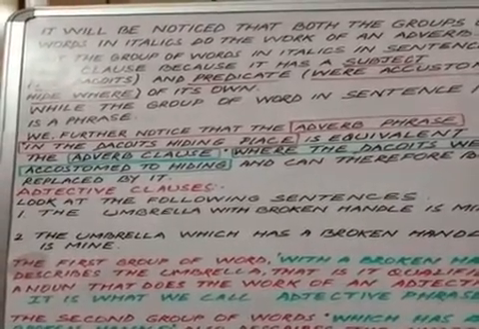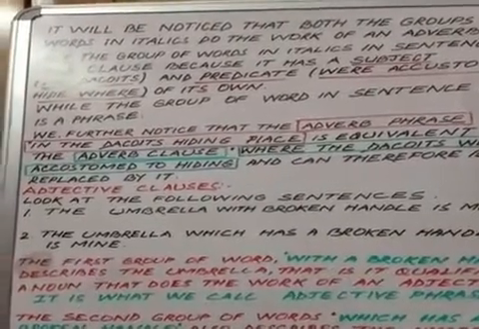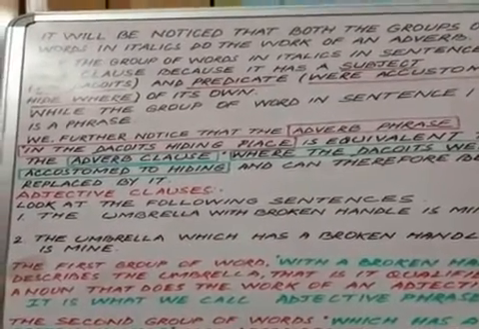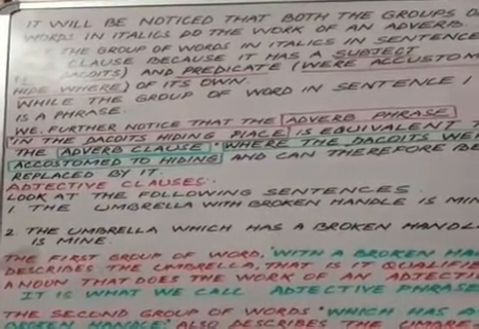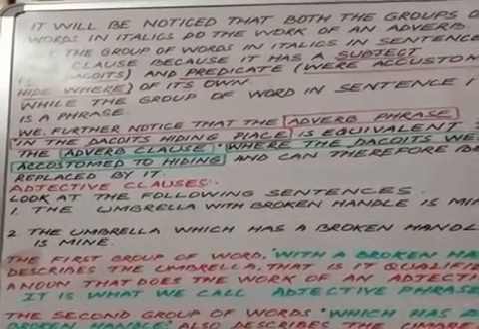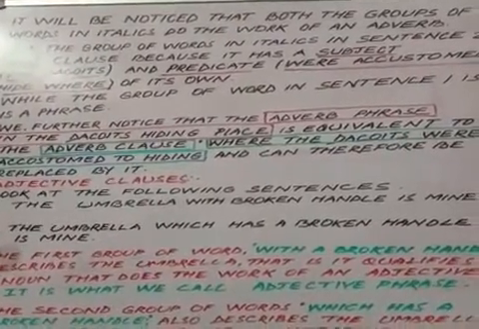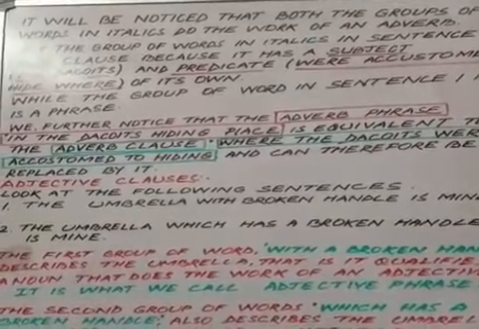The subject is the dacoits, and the predicate is were accustomed to hide where. As it has a subject and predicate, it is a clause. While the group of words in sentence 1 is a phrase. Why is it a phrase? Because it does not contain a subject and a predicate of its own.